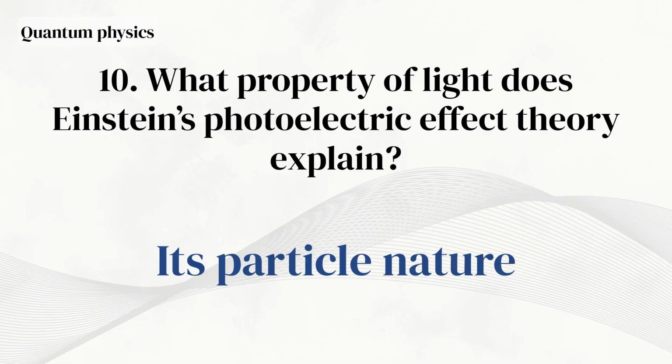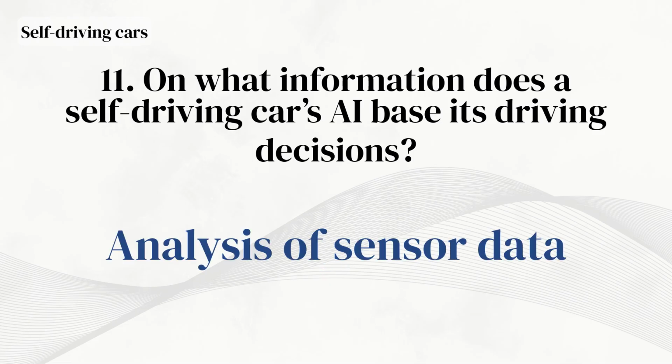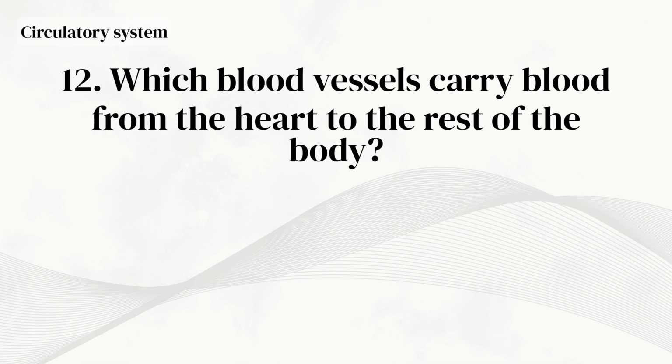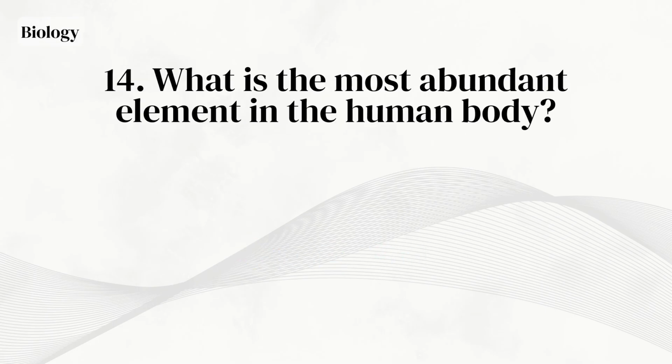Its particle nature. On what information does a self-driving car's AI base its driving decisions? Analysis of sensor data. Which blood vessels carry blood from the heart to the rest of the body? Arteries. What is the phenomenon that occurs when an iron frying pan is left with moisture on it? Corrosion. What is the most abundant element in the human body?